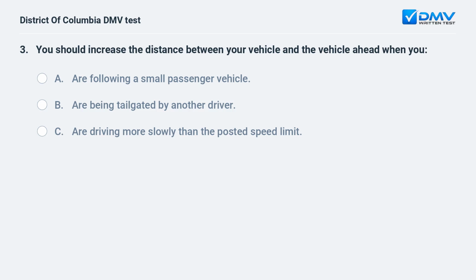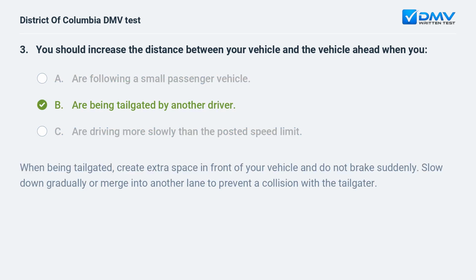You should increase the distance between your vehicle and the vehicle ahead when you: a. Are following a small passenger vehicle. b. Are being tailgated by another driver. c. Are driving more slowly than the posted speed limit.